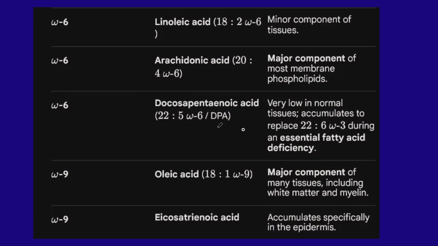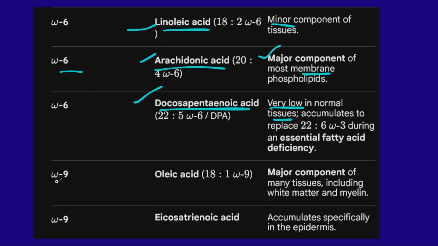And next one is omega-6 fatty acid. There are three different types: linolenic acid, arachidonic acid, and docosapentaenoic acid. Linolenic acid is present in lesser amount, but arachidonic acid is present in the membranes as a major component, and also DPA is present in lesser amount in the human tissues.